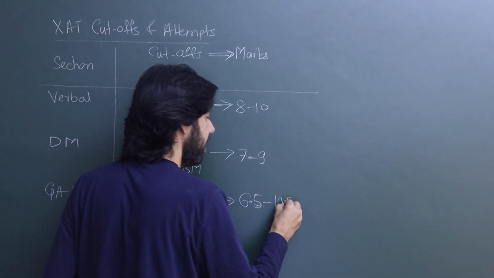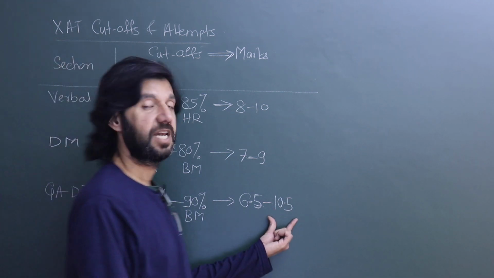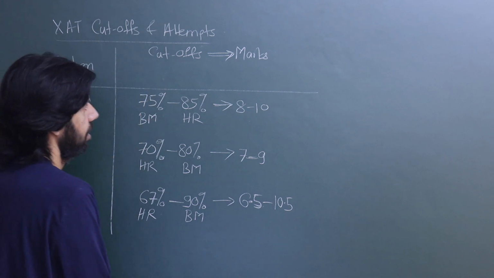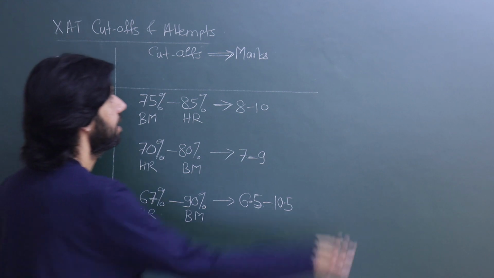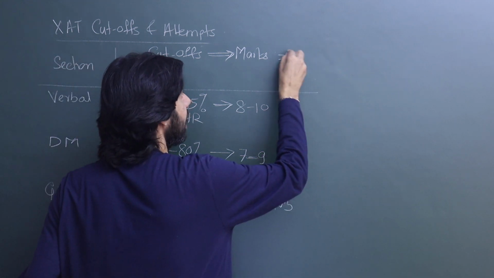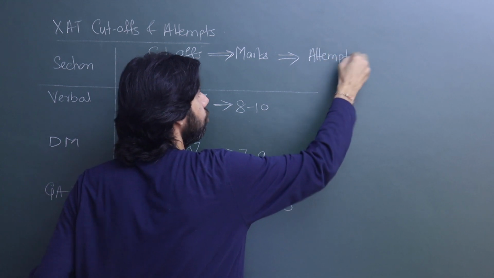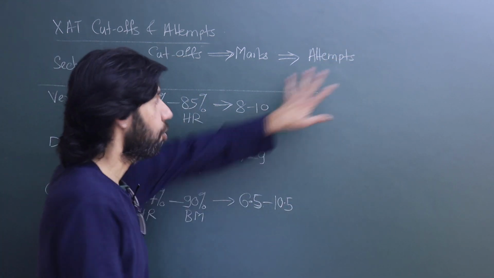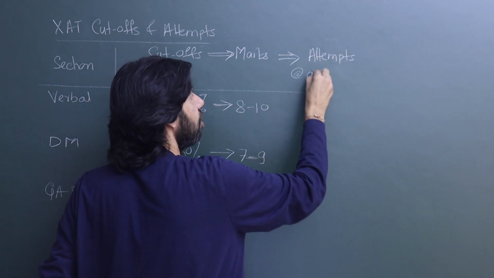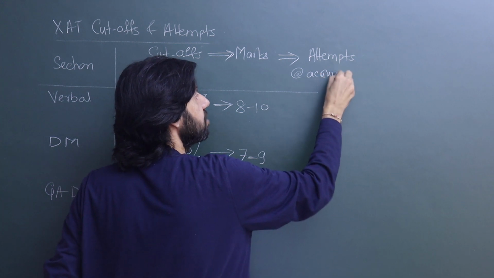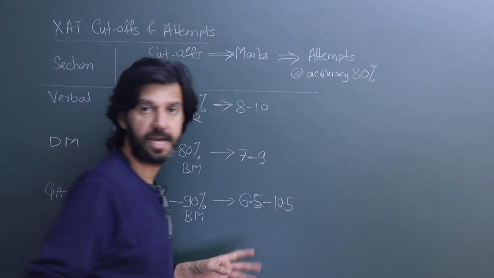So if you're a boy applying to BM program, you would need to score at least 10.5 in quant and DI. And again, let me also try to convert these to attempts, so that you have a clear goal post, what you're supposed to do. But the moment I get attempts into picture, there's another factor that comes in, that of accuracy. And I'm taking it at an 80% accuracy level.